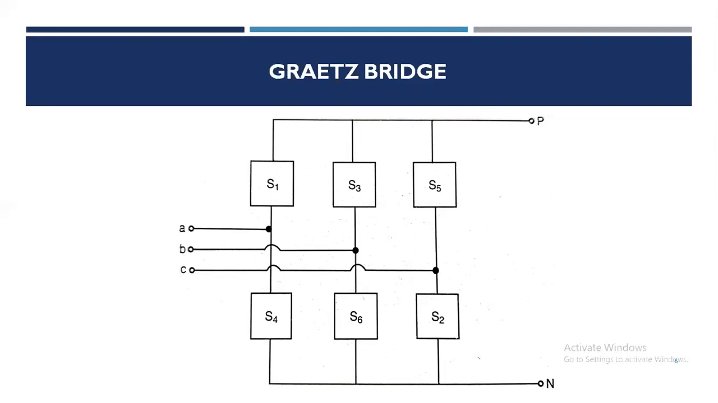This figure shows the Graetz bridge circuit. There are 6 switches numbered S1, S2, S3, S4, S5 and S6 in the order in which they are turned on. In an LCC, that is a line commutated or current source converter, the switches are made of thyristor valves, whereas in a voltage source converter, they are made of IGBT valves.